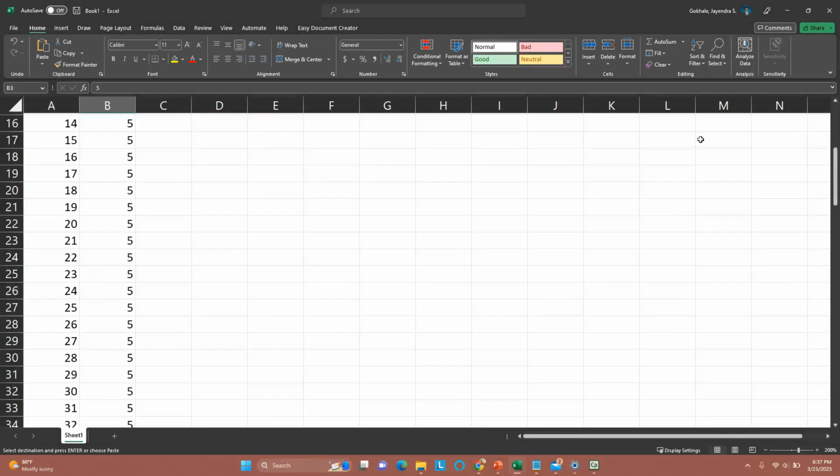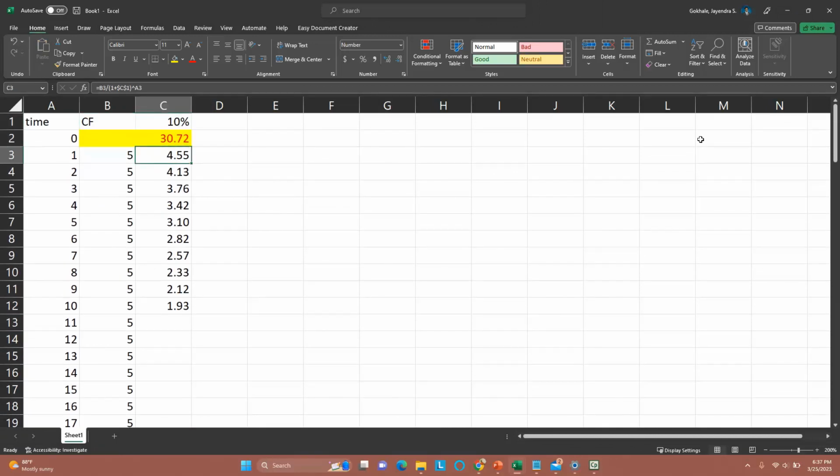Perfect. Just add that. So for a horizon of 10 periods, the price is 30.72. Now let's try it for more periods. So here I have to do some adjustments to the formula. I have to make sure that the B remains B as I move down, and the C1 can actually change now. So actually let's keep it C1, no problem, and $A3. So I'm going to copy paste this formula now, and then Control G, let's make it 20 periods, okay?